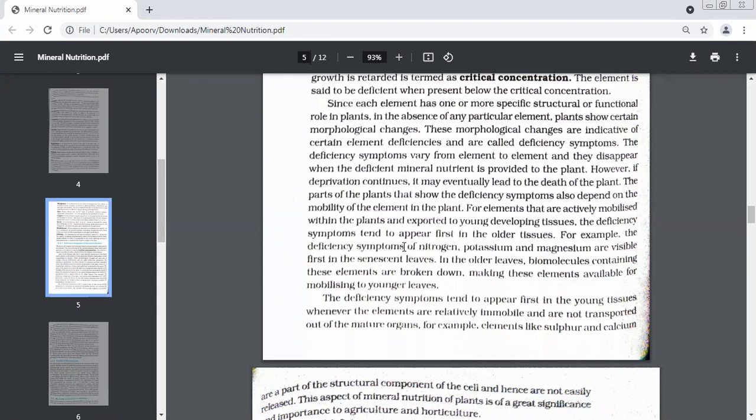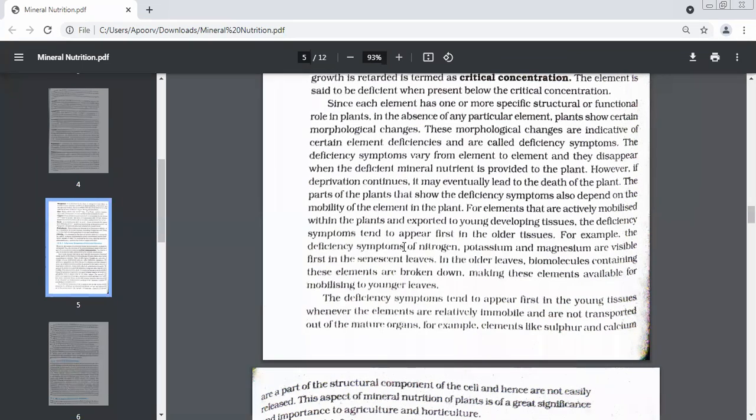So the younger leaves do not experience any deficiency because now they're getting a supply not from the soil, but from the senescent leaves. These minerals can easily be transported from the senescent or the old leaves to the young leaves. First, they were getting it from the soil. Now they're getting it from the older leaves. So the younger leaves will not show any symptoms. However, these minerals are being transported from the senescent leaves to the younger leaves. So who is going to show the symptoms? The senescent leaves, the older leaves, are going to show the symptoms.